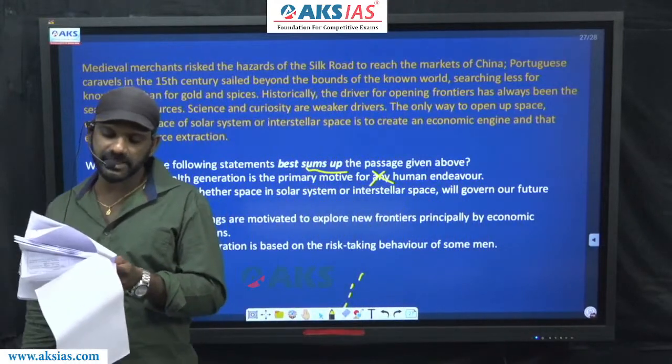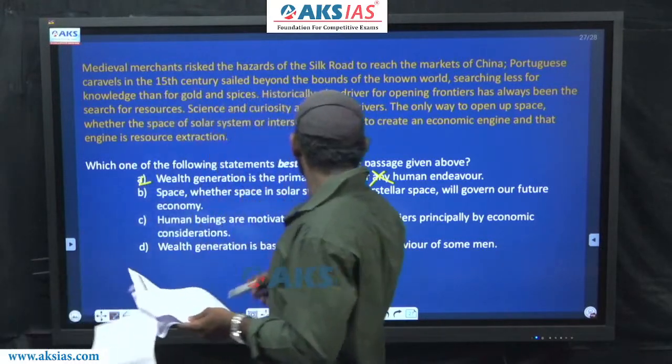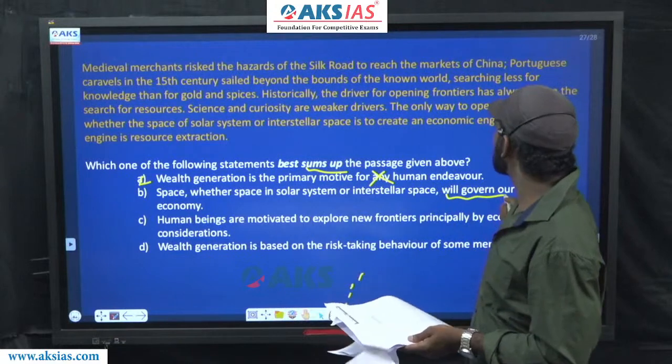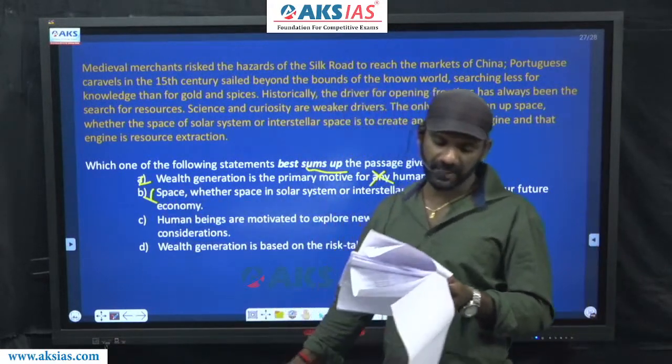B: Space, whether space in the solar system or interstellar space, will govern our future economy. Space governing our future economy is not described by the author. B is also eliminated. Come to C.